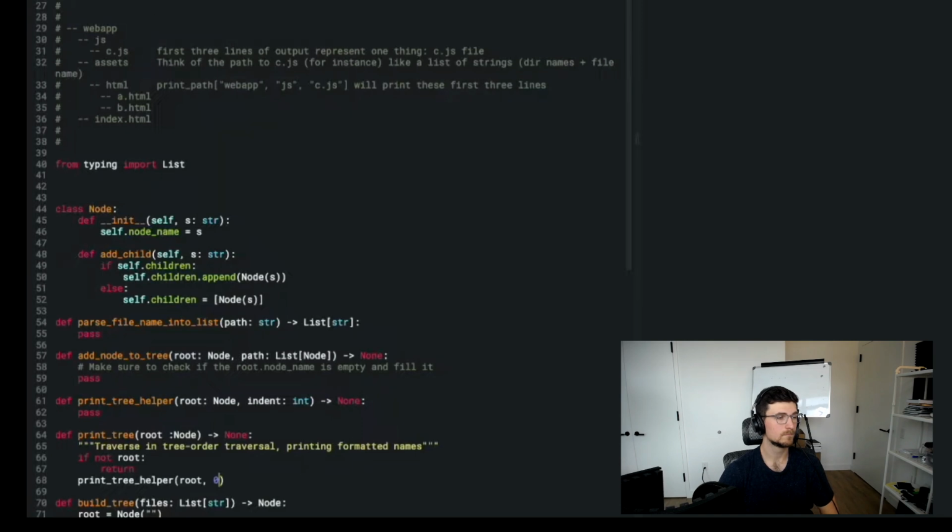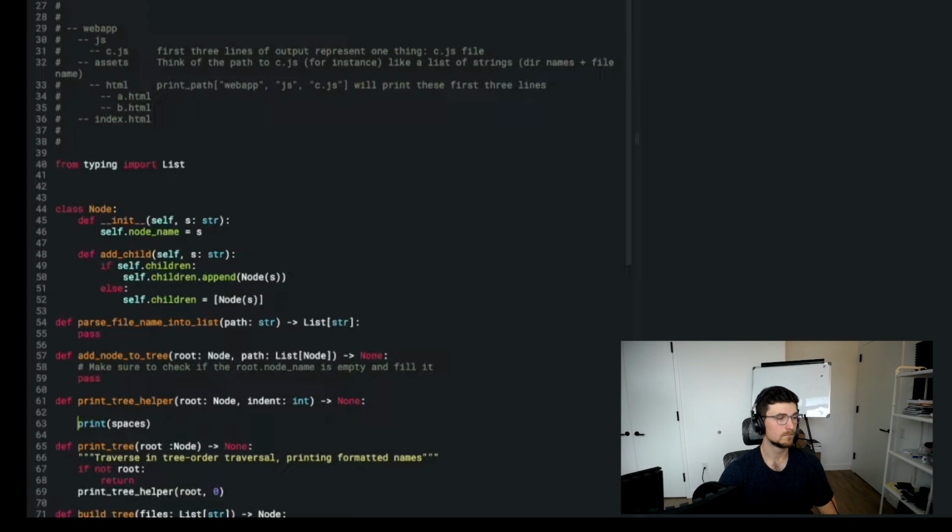Okay. So print tree helper is going to say, first, print the string which I've just built, so spaces. So let's say spaces equals one space times indent. And then I'll print spaces.